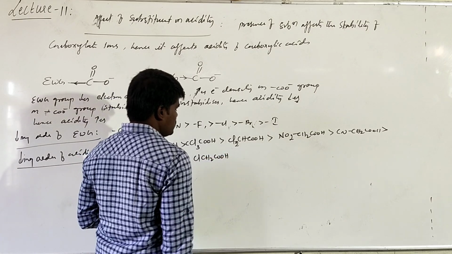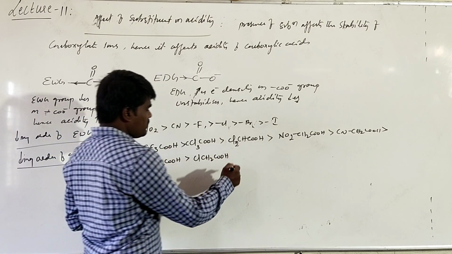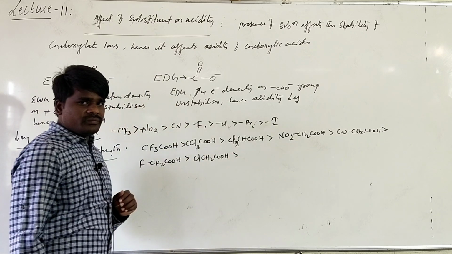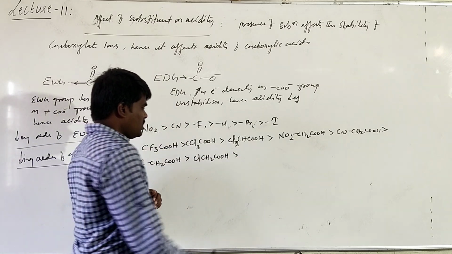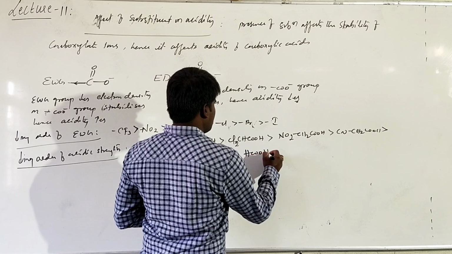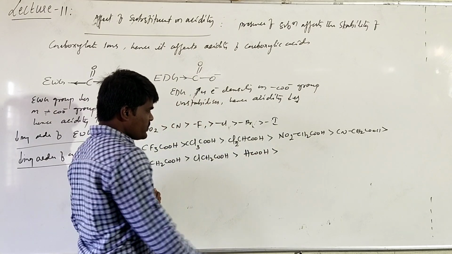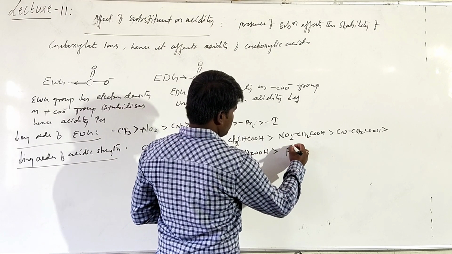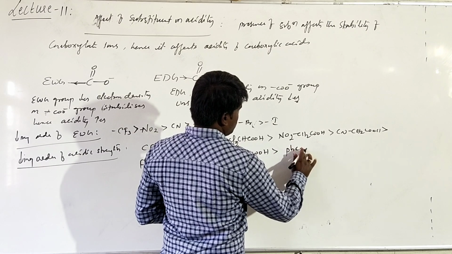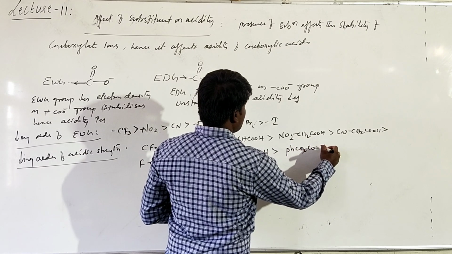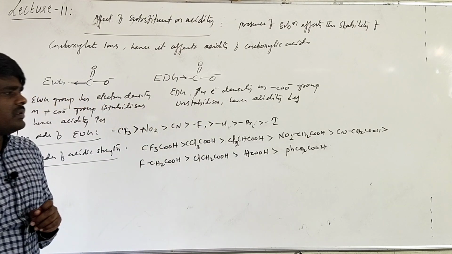It goes like this. This is the order we generally write. Then it will be followed by formic acid. This is a general decreasing order.